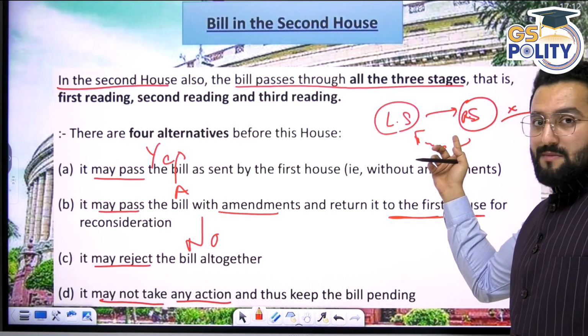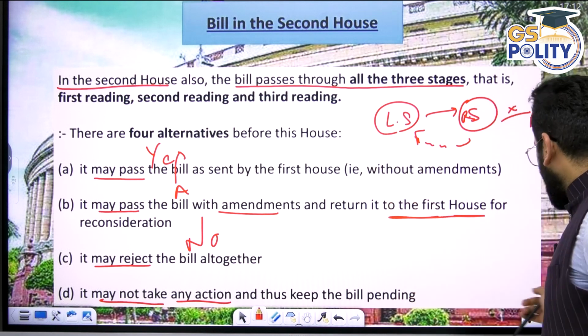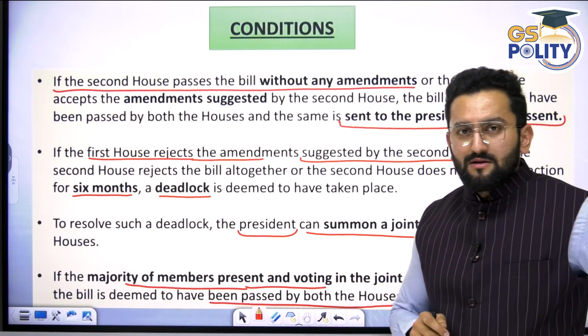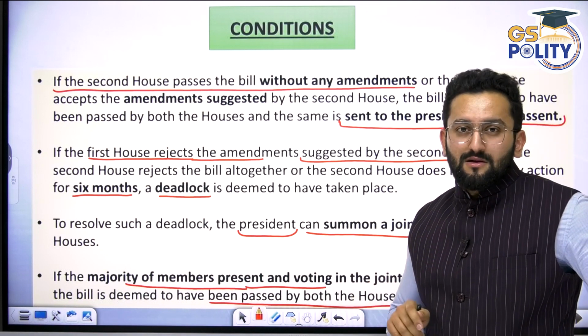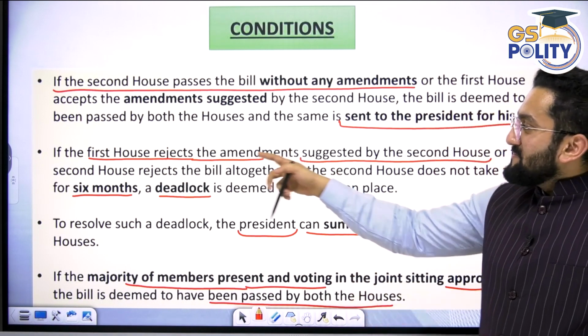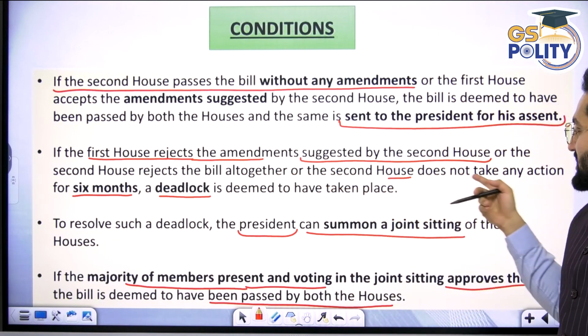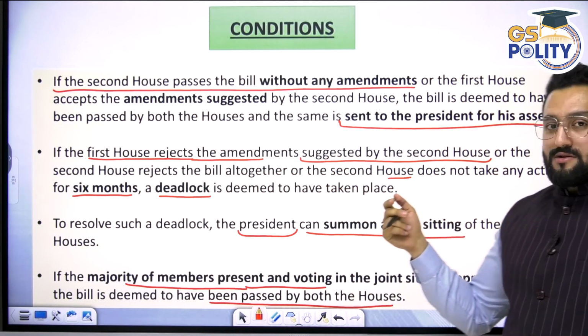If the first house rejects its amendments, consider that Rajya Sabha made certain amendments and sent this back to Lok Sabha, the first house, but Lok Sabha is saying, I am not agreeing with the amendments you have suggested. I am not agreeing. This is not fine. This is cheating. You should have agreed. So what is going to happen? Now the second house rejects the bill altogether, or the second house does not take any action for 6 months.